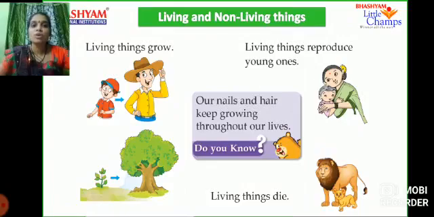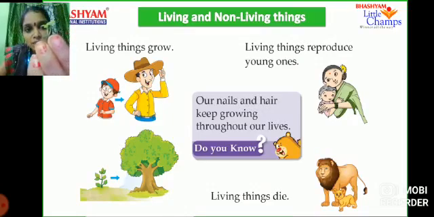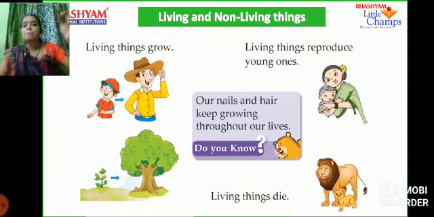Living things grow. Us, animals and plants also grow because we are all living things. Here you can see, children, when you plant a seed, it grows into a small plant and then into a big plant and a big tree.